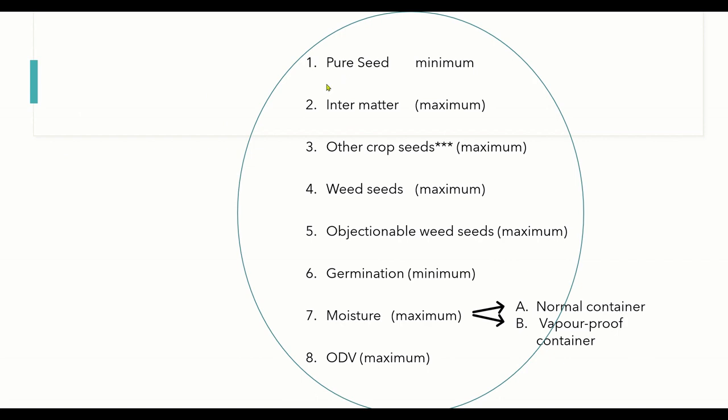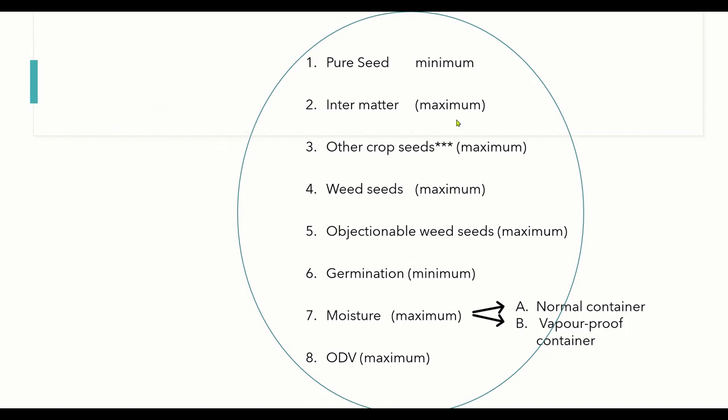So the standard here has to be the minimum allowable pure seed that has to be there in the seed lot. Usually in case of breeder seed it used to be 100%, while foundation seed and certified seed, where the quality degrades, sometimes require 98 to 95%. Coming to the next criteria, inert matter, which is required at the minimum amount to maintain the standards of the seed class.